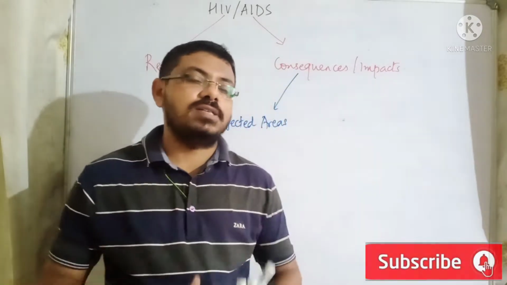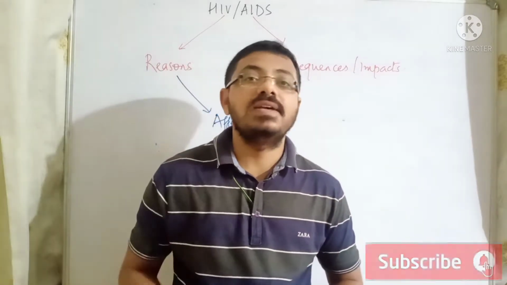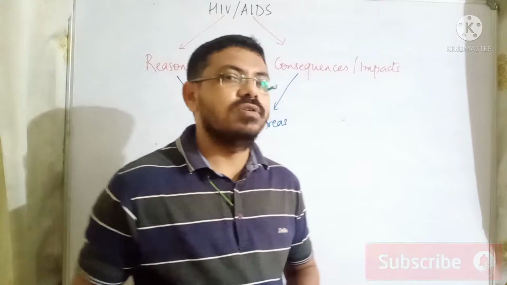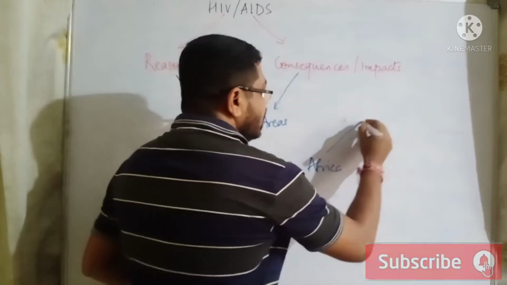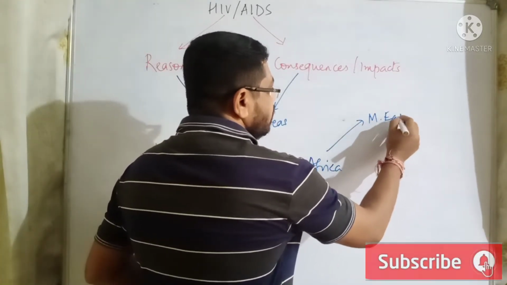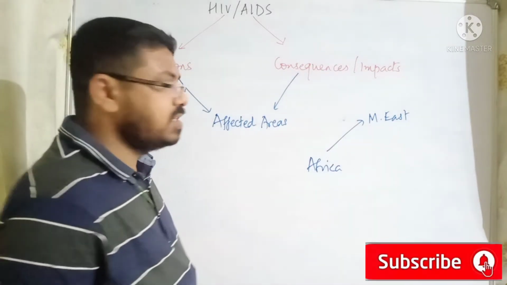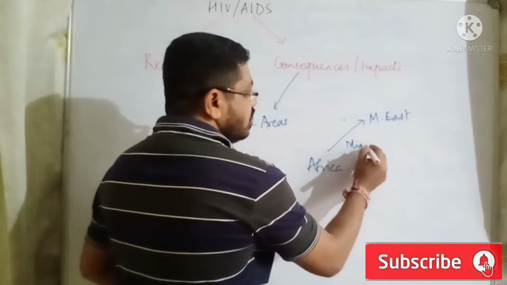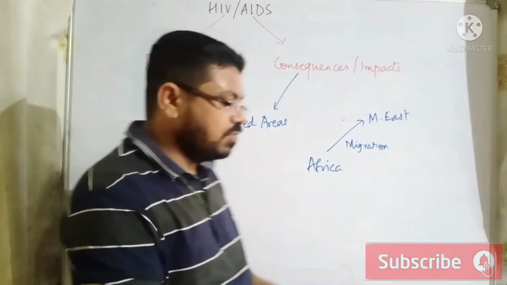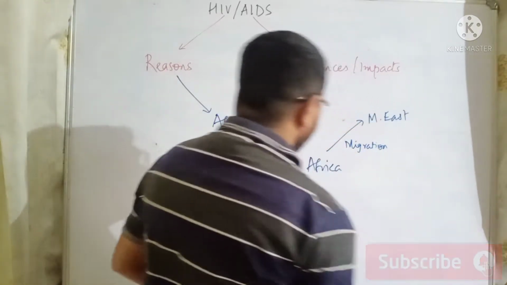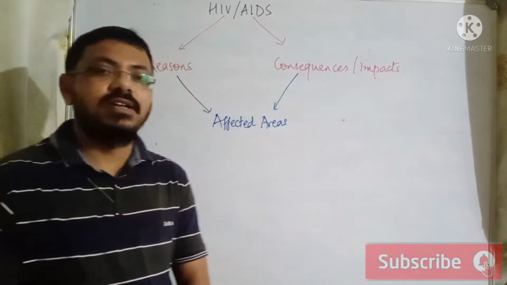And now the cases of HIV/AIDS have started increasing in the Middle East. The reason behind this is migration. If you look at the world map, you'll find that Northern Africa is connected to the Middle East. So there is a direct connectivity between Northern Africa and the Middle East. This is the result of migration, right? Some people who are migrating from Africa to the Middle East are affected, and they are considered a cause behind the spread of HIV/AIDS cases in the Middle East.